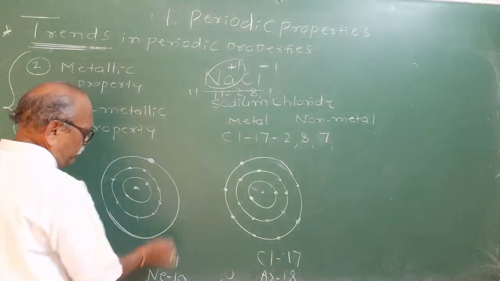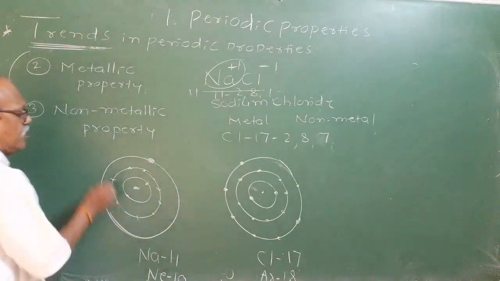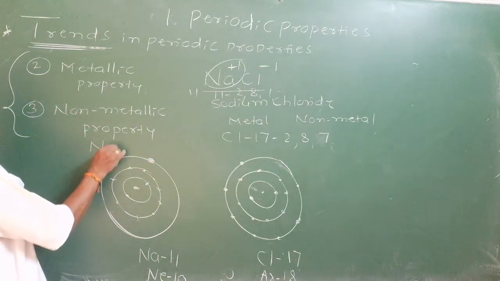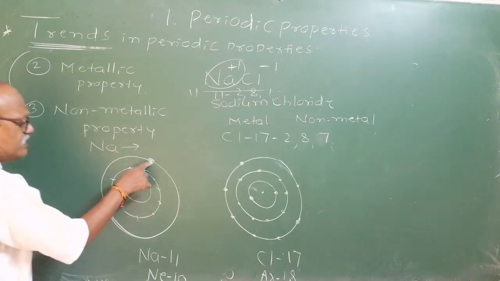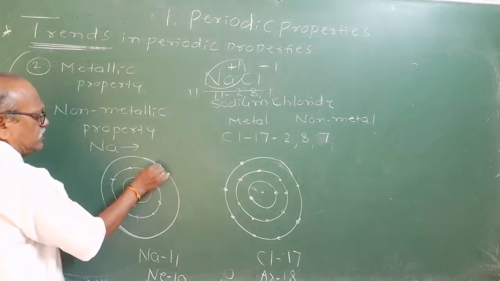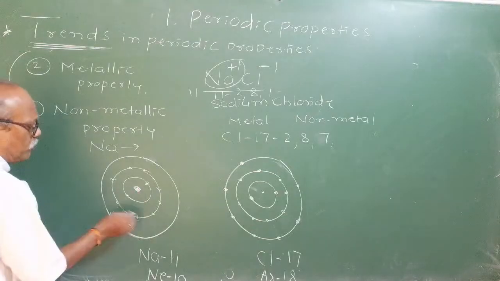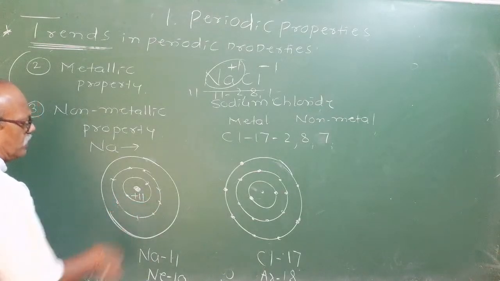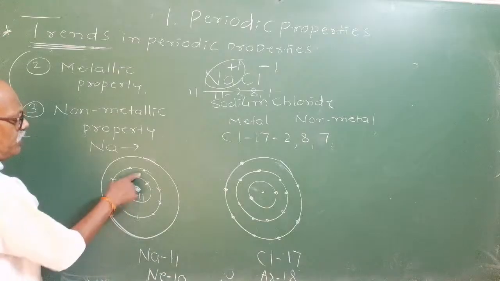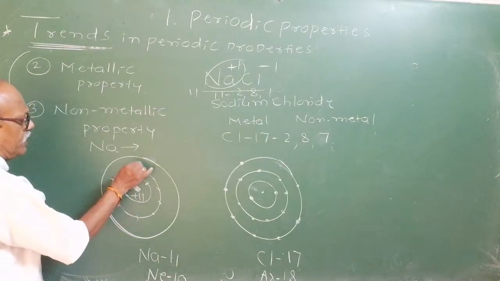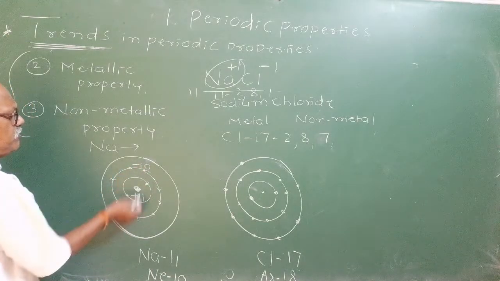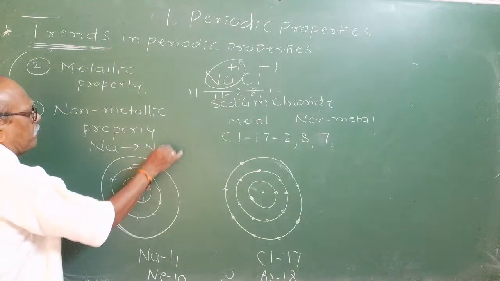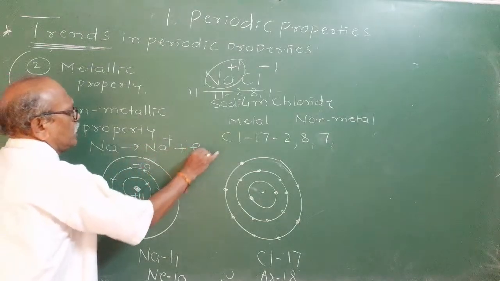Because sodium loses an electron. How? This is the sodium atom. Once it loses this electron, how many protons are left? Plus 11 protons. How many electrons are left? 8 plus 2, that is 10 electrons. Plus 11 minus 10 becomes Na plus 1 ion, plus 1 electron.